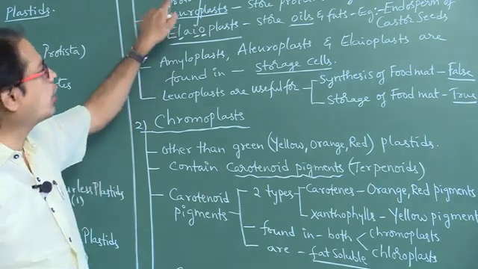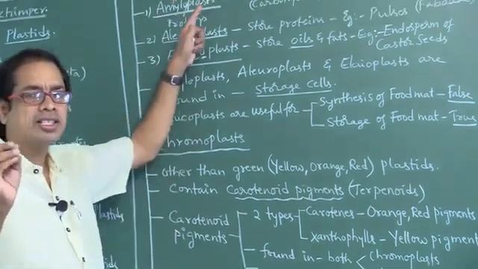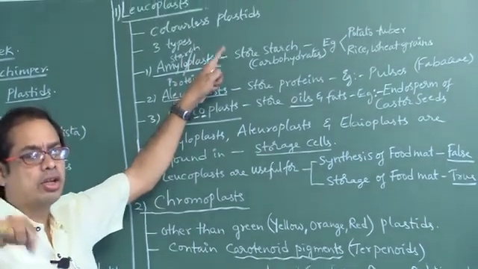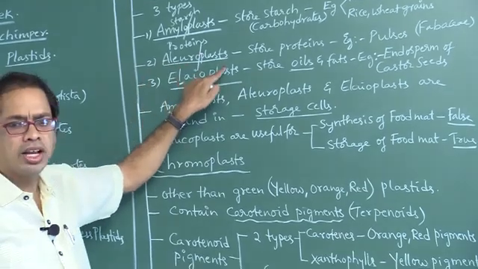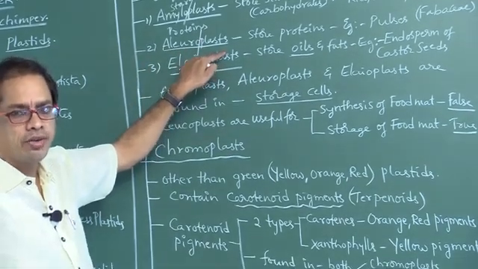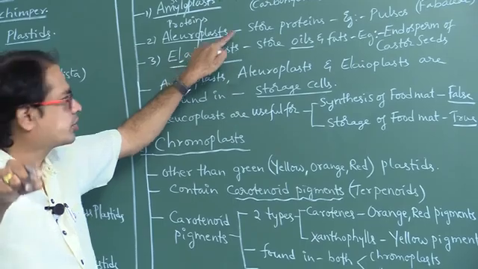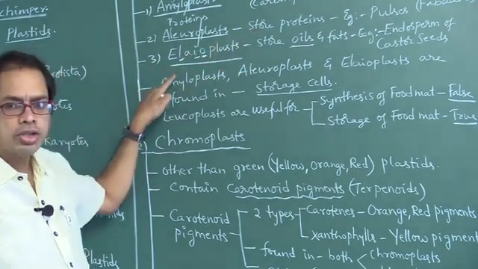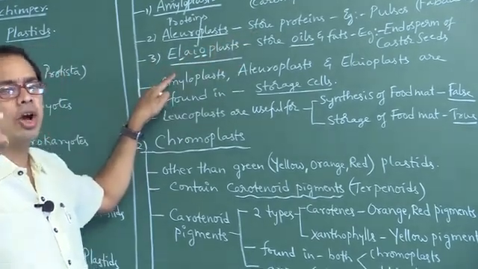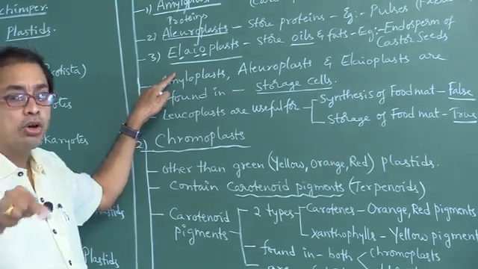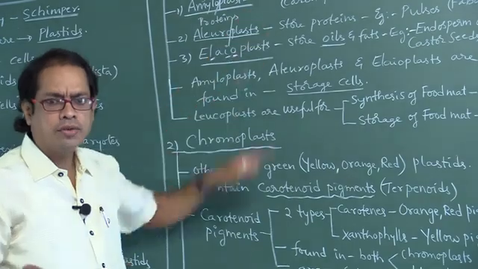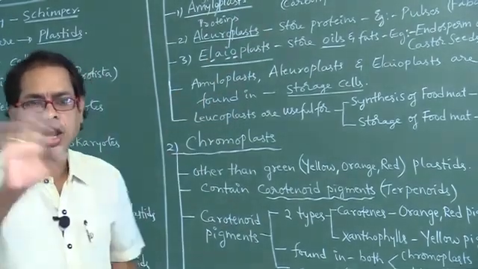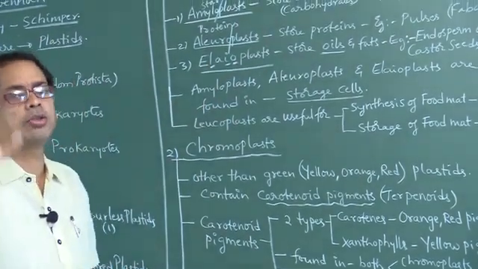So amyloplasts are useful for synthesis of starch? Wrong. Storage of starch, true. Aleuroplasts, storage of proteins. Elaioplasts, storage of oils and fats. These are useful for storage, not for synthesis. You have to remember that point.